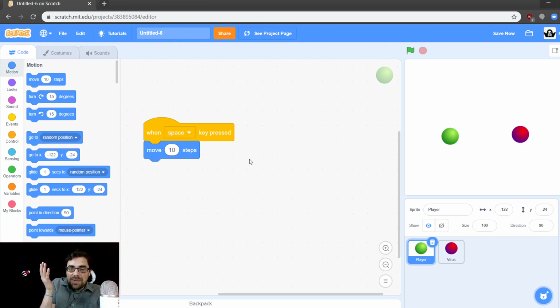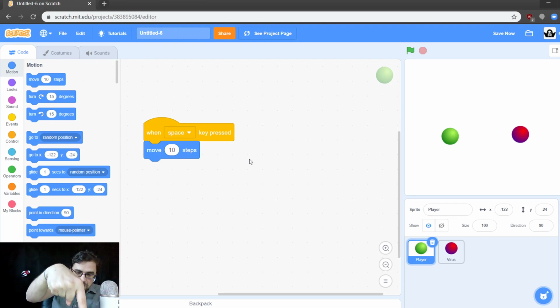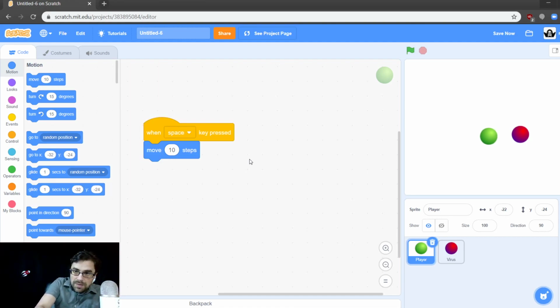What is going to happen when I press the space key, guys? Here we go. I'm going to press the space key. Pressing the space key in 3, 2, 1. There he goes. Okay, slides across the screen.